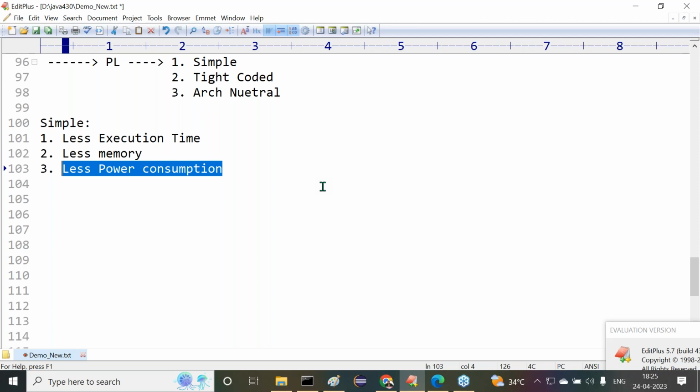When energy consumption is more between software component and hardware component, automatically the battery's lifetime will be reduced or not? Batteries are drained or not? Previously, for every 6 months we had to change the batteries, no? But now, because of this more hardware interaction, for every 3 months we have to change the batteries, no?